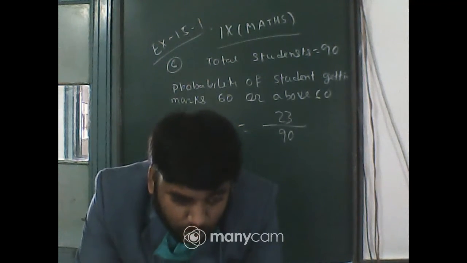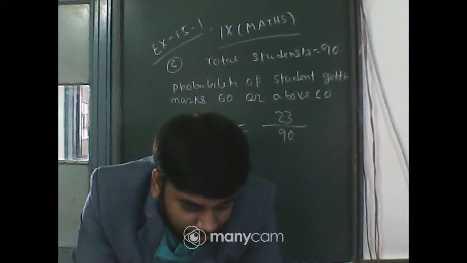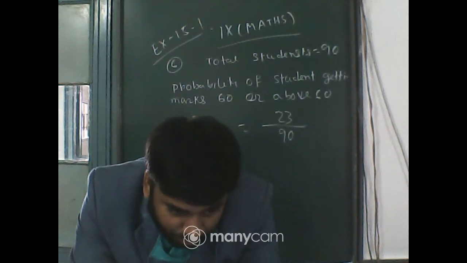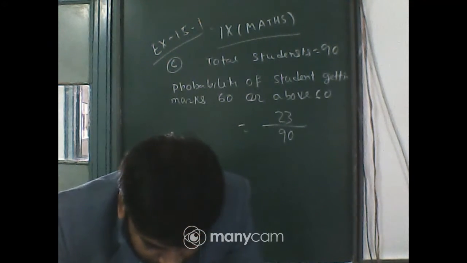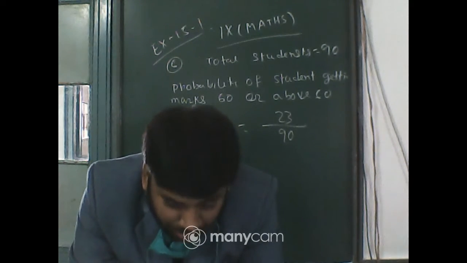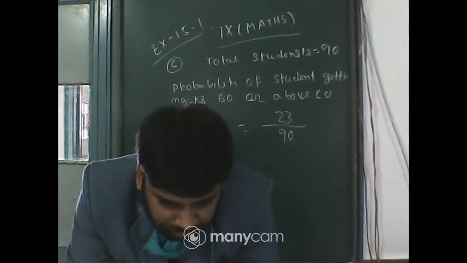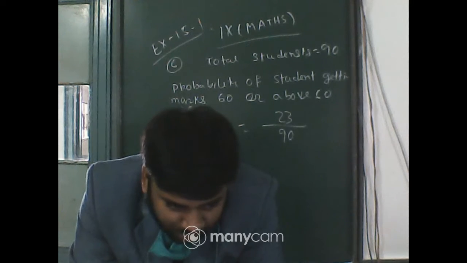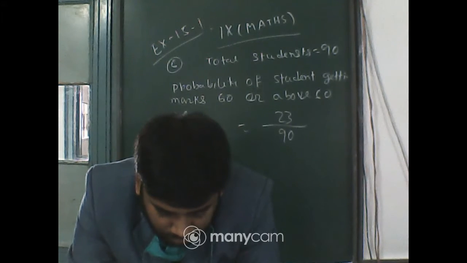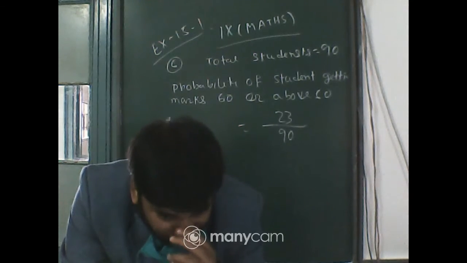Now one question from me. I want to check who are the first 5 students who can answer. Find the probability of a student obtaining marks between 40 and 50. Quickly, first 5 students.